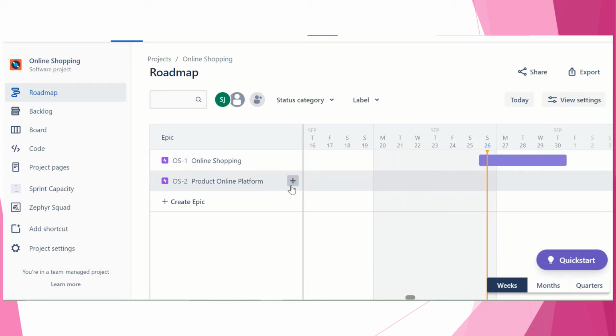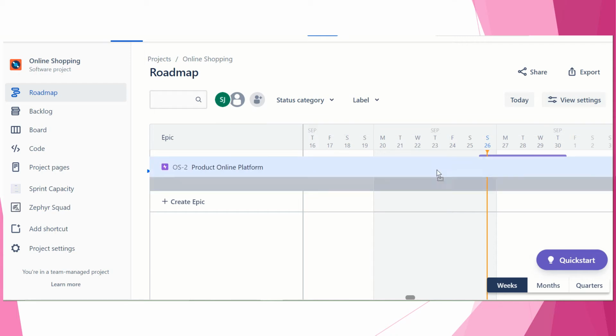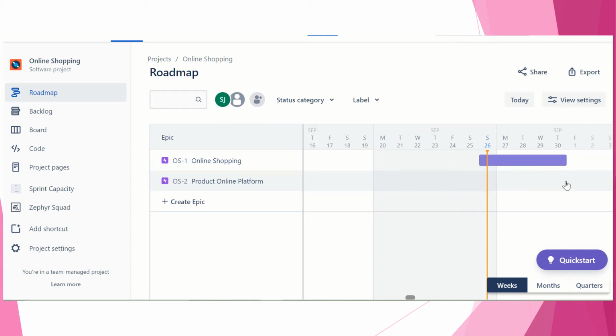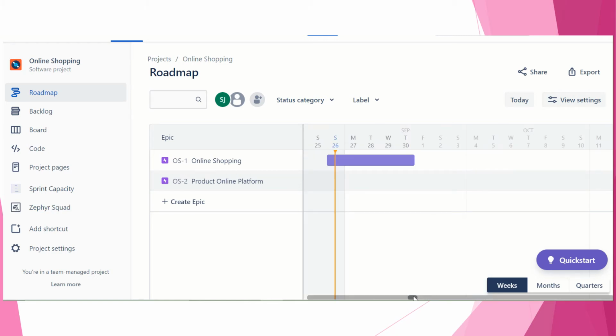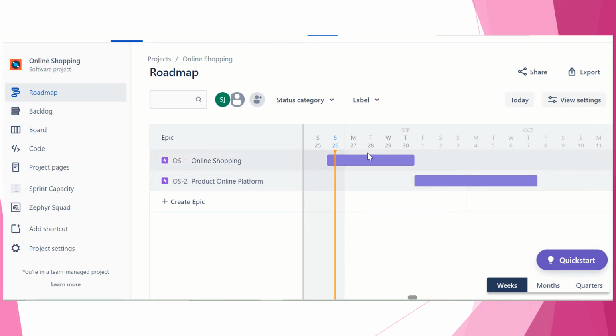Now you will go with your next epic, and there is no gap in the sprint. Your last day is 30th, so it should start on the first. There is no gap in any of these sprints.